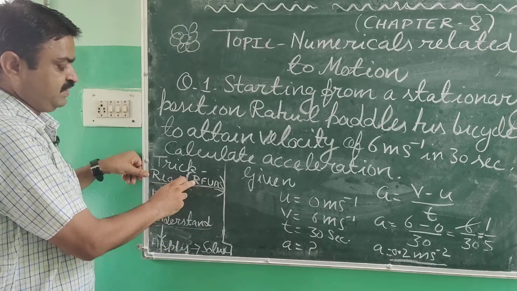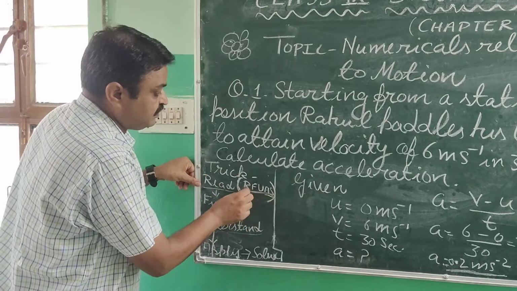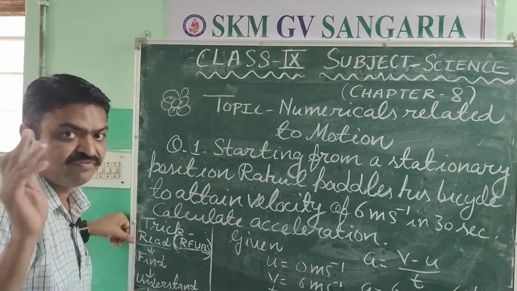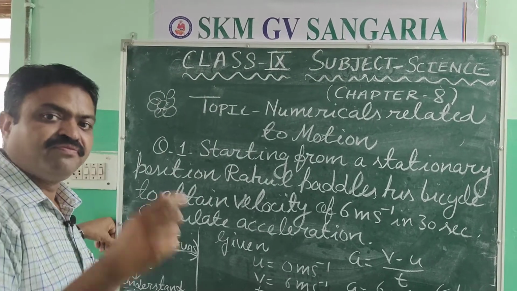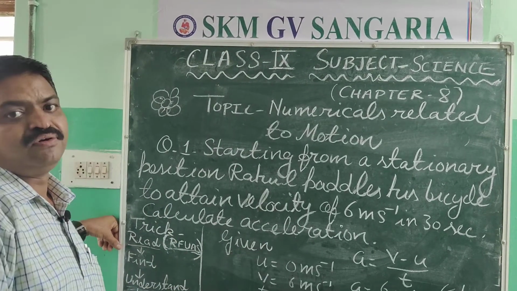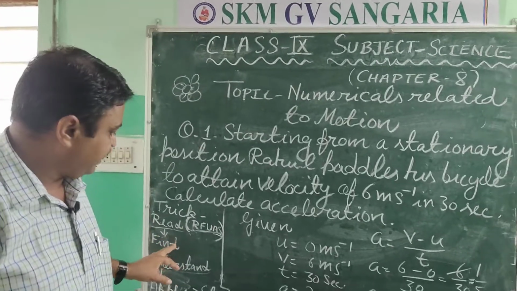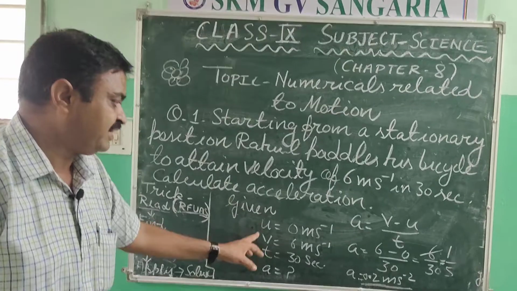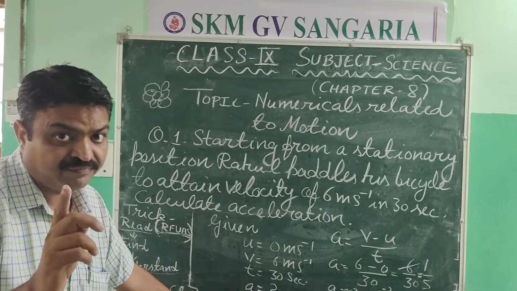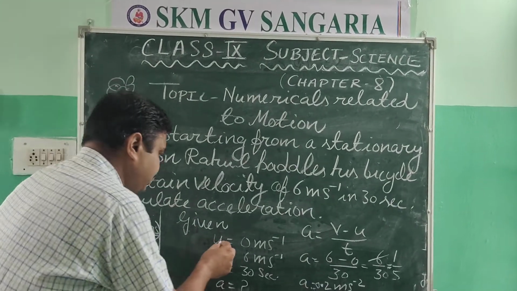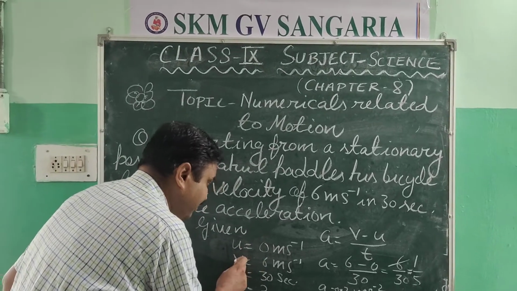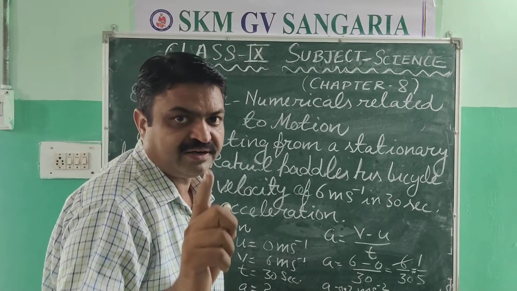It is RFUAS, the code with which you can easily find the answer of numericals related to physics. If you find the quantities and write them, then you will also get marks for finding those quantities.